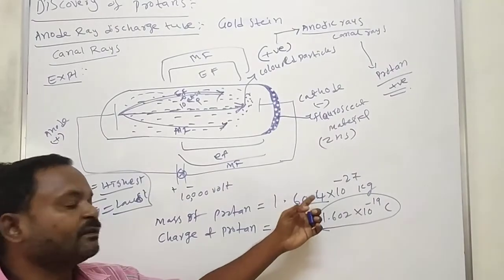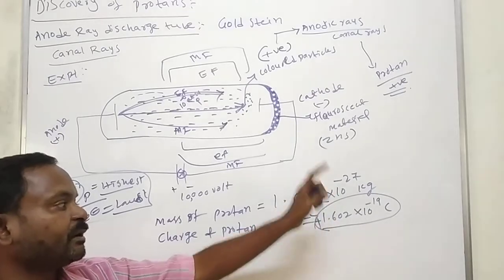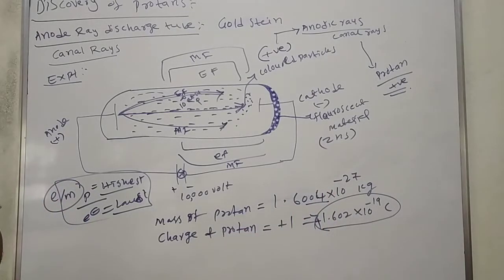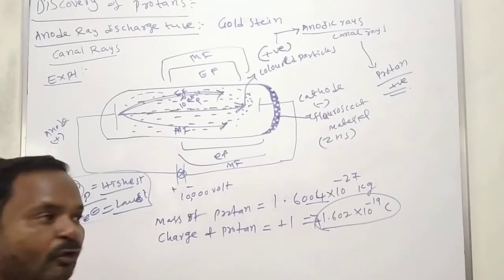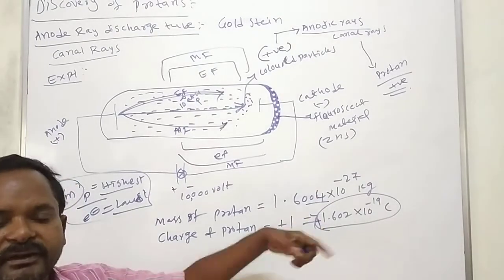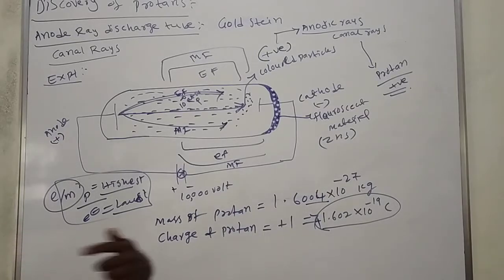Approximately 1.6005 into 10 to the power of minus 27 kilograms. Both are having the same mass, but the neutron has a little bit more. Here instead of 4 we have the 5, like that. That is one of the exceptions, that means we leave that negligible mass.